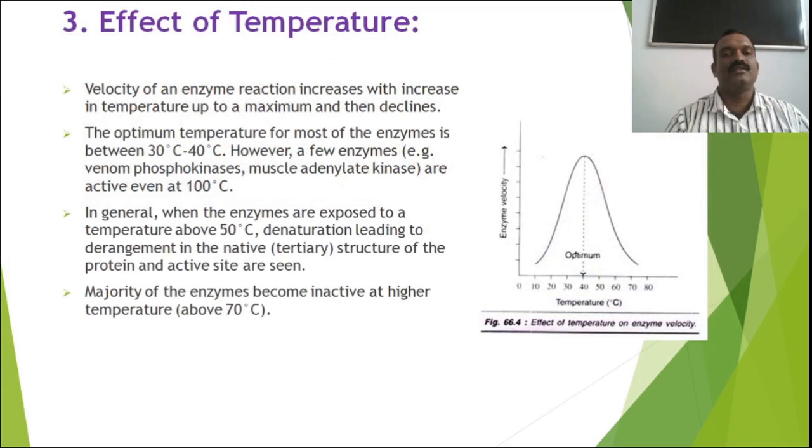Effect of temperature. Velocity of an enzyme reaction increases with increase in temperature up to a maximum and then declines. The optimum temperature for most of the enzymes is between 30 to 40 degrees centigrade. However, a few enzymes are active even at 100 degrees centigrade. In general, when the enzymes are exposed to a higher temperature, they undergo denaturation. This loses the structure of enzyme.